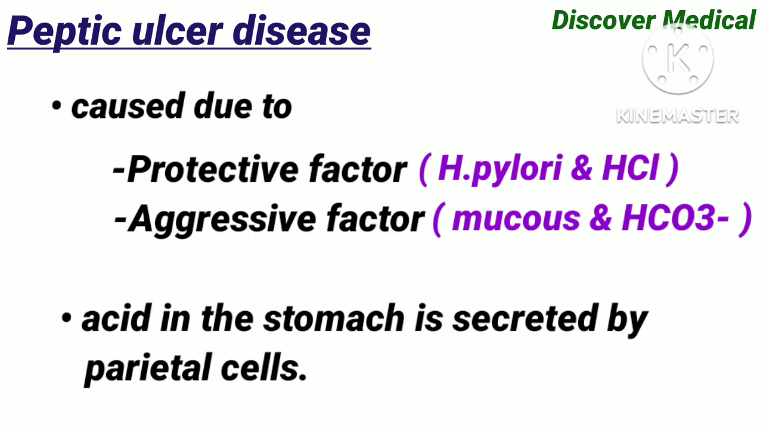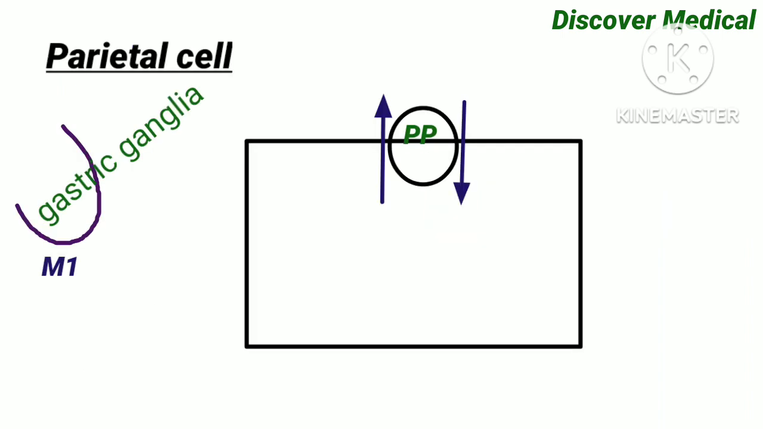Parietal cell is also called an oxyntic cell or a delomorphous cell. Parietal cells are present in the fundus and the body of the stomach. In the parietal cell, there is a proton pump, which is also called hydrogen-potassium ATPase. Hydrogen ions are pumped outside and potassium ions are pumped inside.